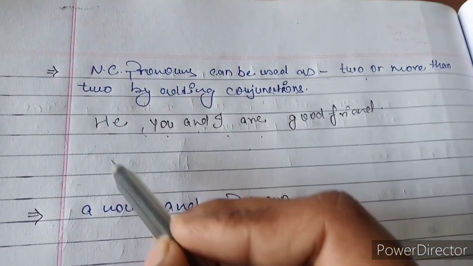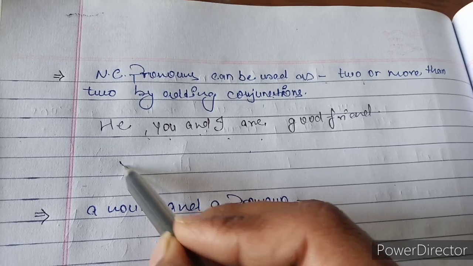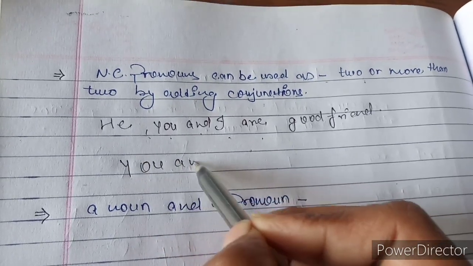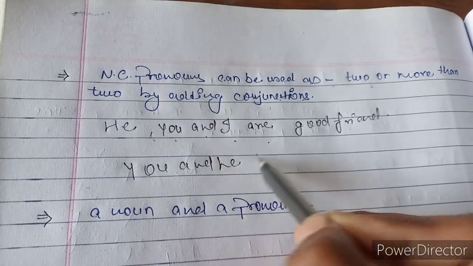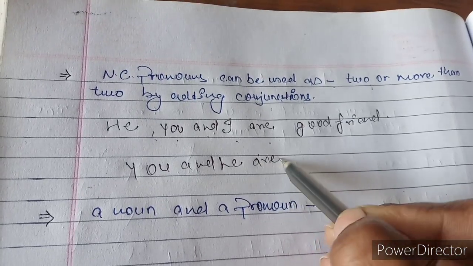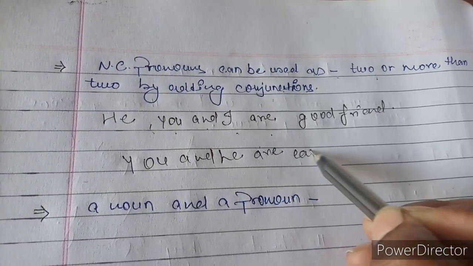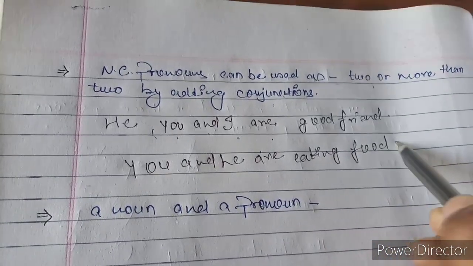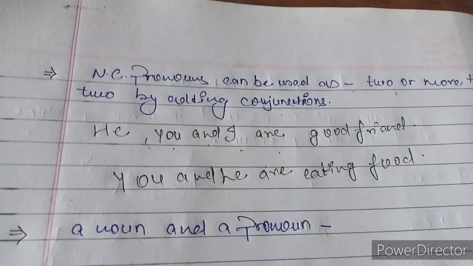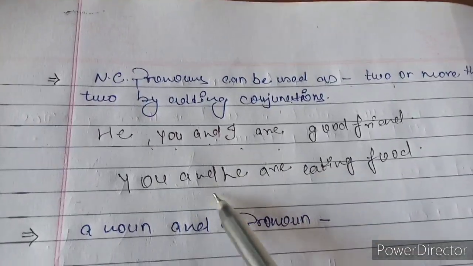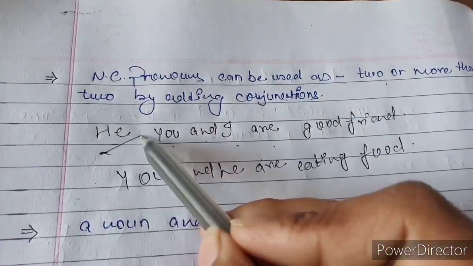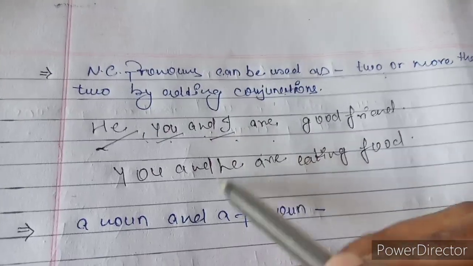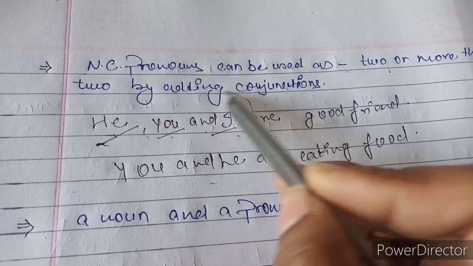We can say you and he are eating food. You and he are eating food. So these, he, you, and I, these are personal pronouns.